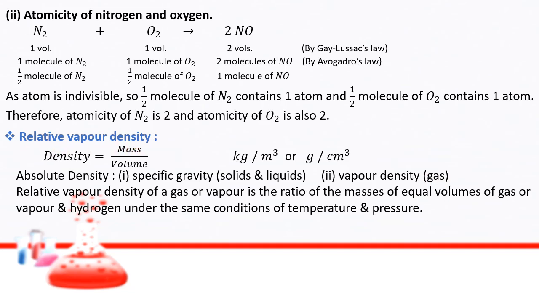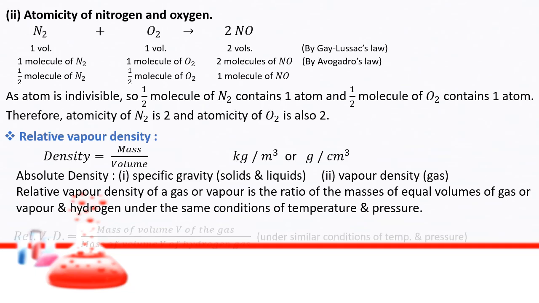Let us see what is the definition of relative vapor density. Relative vapor density of a gas or vapor. It is for gas or vapor. It is the ratio of the masses of equal volumes of gas or vapor and hydrogen. That means the ratio of masses of equal volumes of gas with hydrogen under the same conditions of temperature and pressure. Then we will get the relative vapor density.